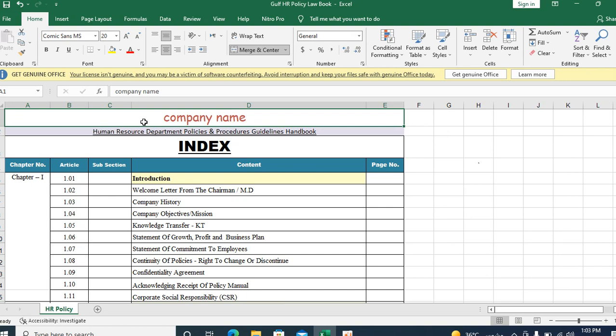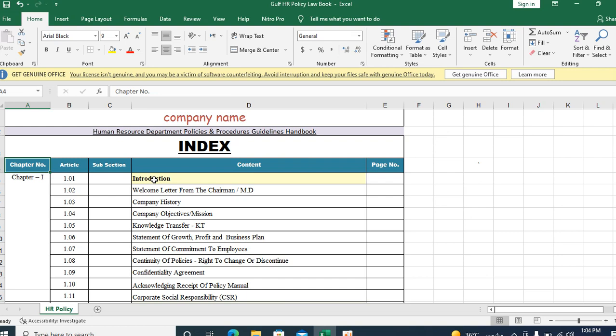There are around 25 to 30 chapters, with articles and subsections, and the content and page number. We give a hyperlink system for each and every section, article and subsection, to read about and know the full policy and procedures.